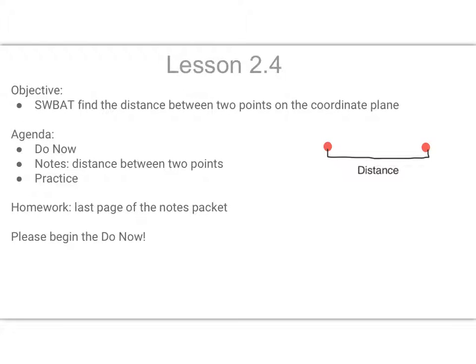All right, in the last lesson, we looked at a relationship between 2 points that are a reflection. And we saw that they were the same distance from either the x-axis or the y-axis. In this lesson, we're going to look at 2 points again, but now we're going to look at finding the distance between those 2 points.